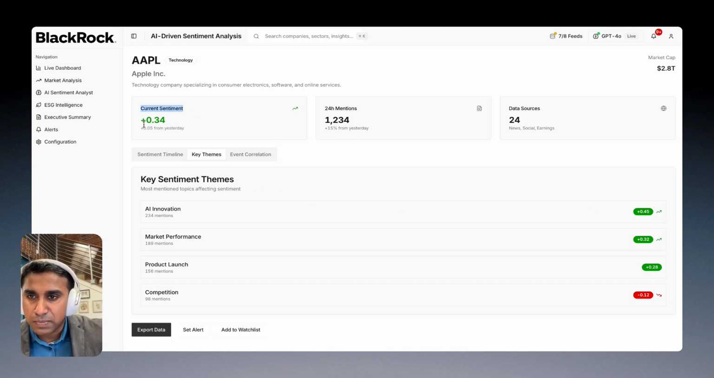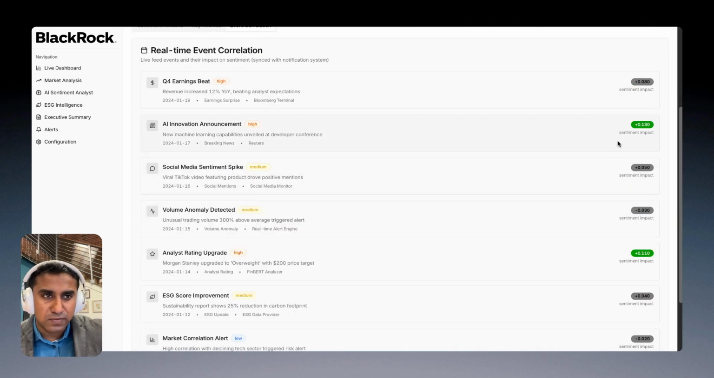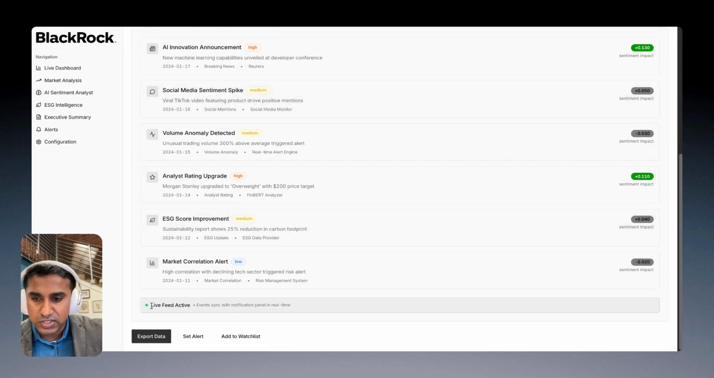So you can see the current sentiment, which is 0.4, the total mentions that have happened, and how many data sources it has connected. And you can see all the event correlations between all the events that are being connected, and you can see the live status as well.